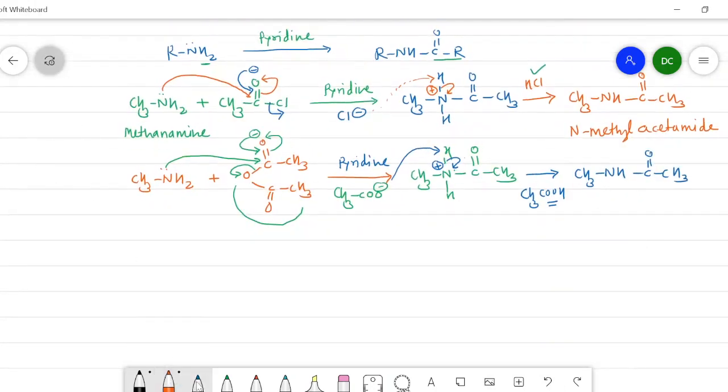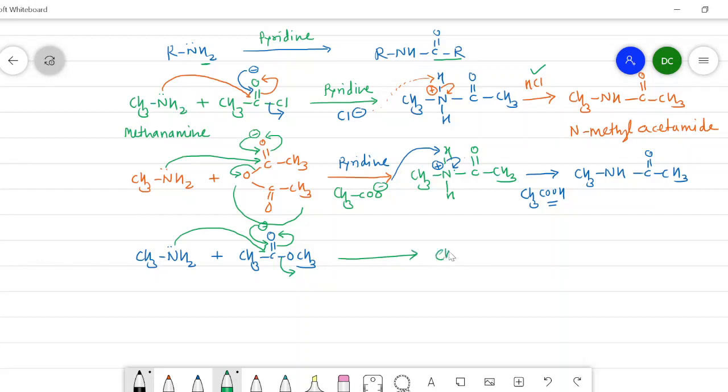So, I will write once again methanamine, that is methylamine, plus CH3COOCH3, that is the ester. Here, once again, nitrogen will attack this carbonyl carbon, then oxygen becomes negatively charged. It shows back bonding and there is a breaking of the carbon-oxygen bond.